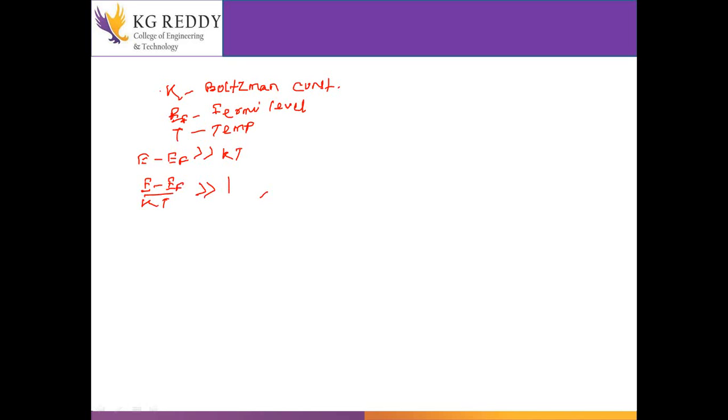So e to the power (E minus EF) by KT is very much greater than 1. So whatever we got, f of E equal to, how much will we get here? We will neglect 1 in the denominator. So 1 by 1 plus e to the power (E minus EF) by KT. Here we will neglect 1.